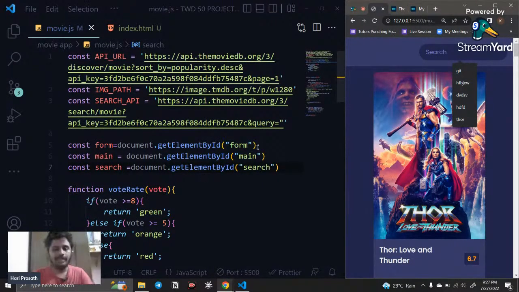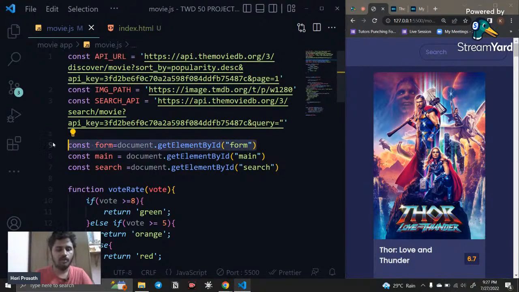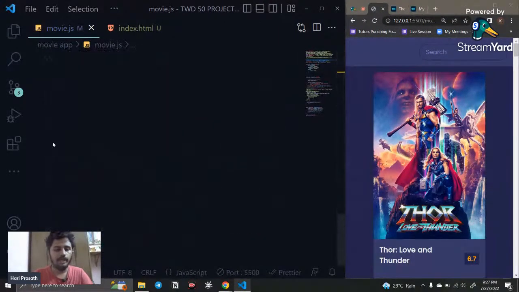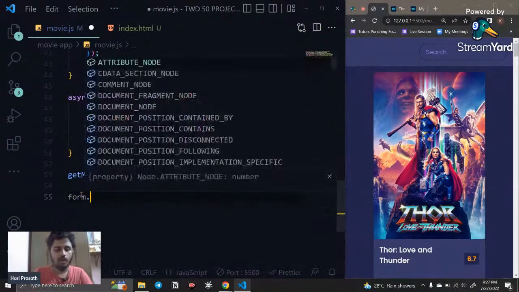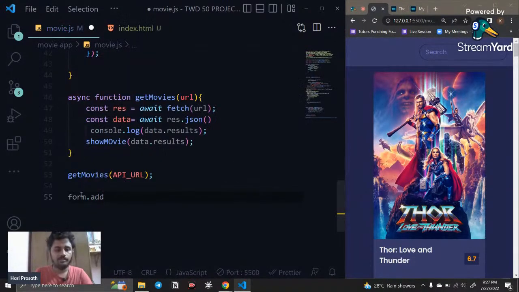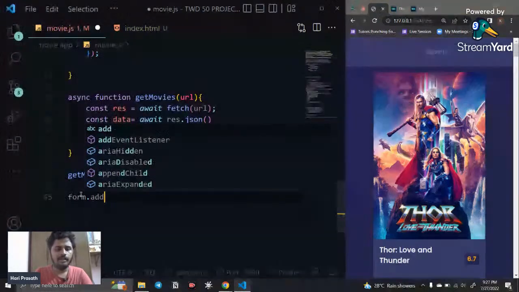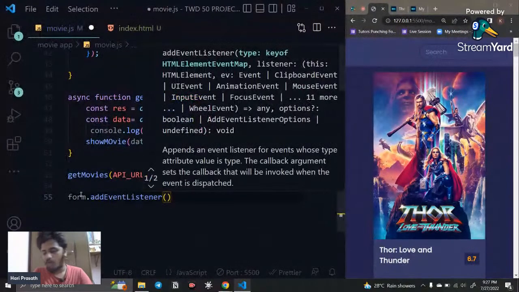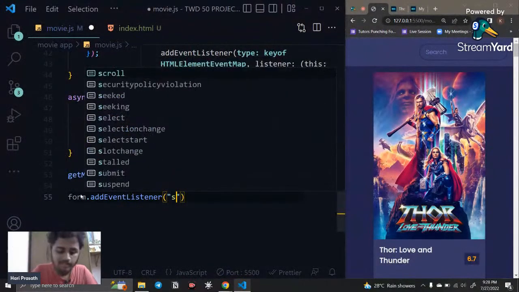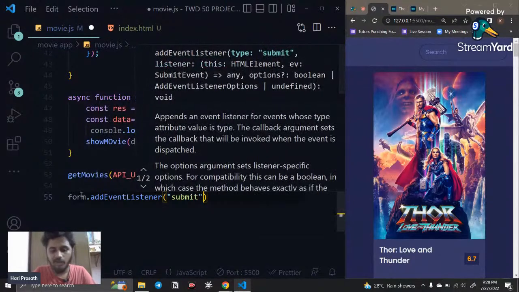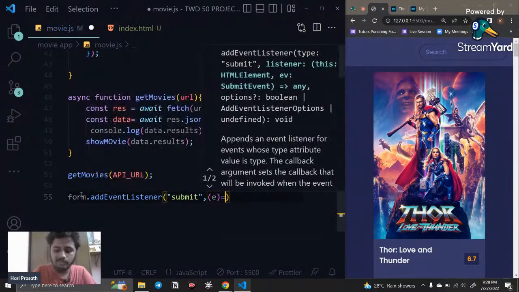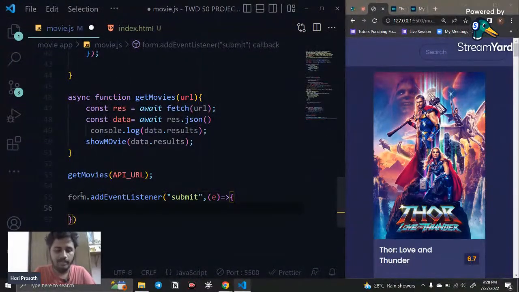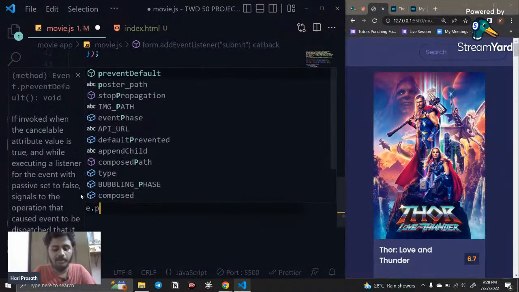First I'm going to give an event listener to this form. If the form is submitted, then something would happen. How can I do that? We can add form.addEventListener, and if the form is submitted you need to run a particular function with the event, and here I first say e.preventDefault.